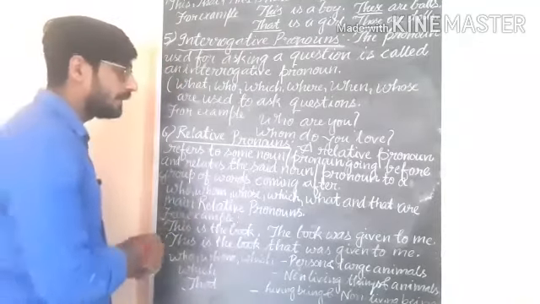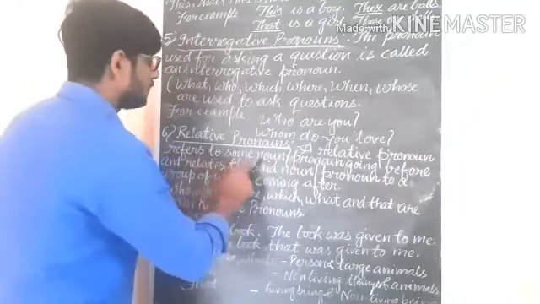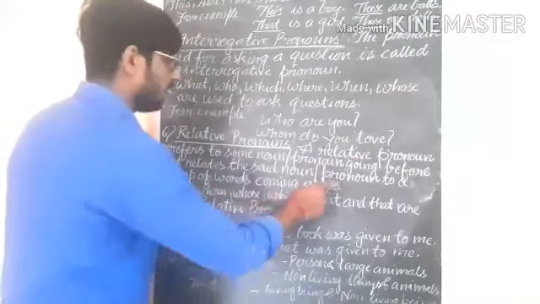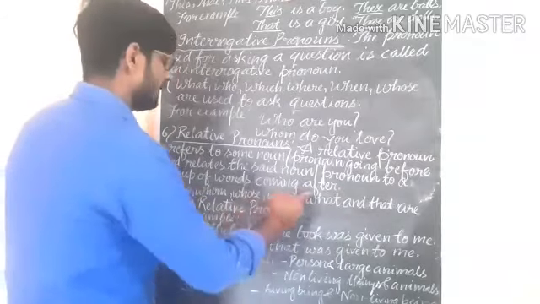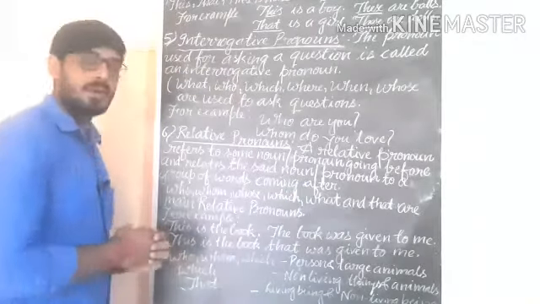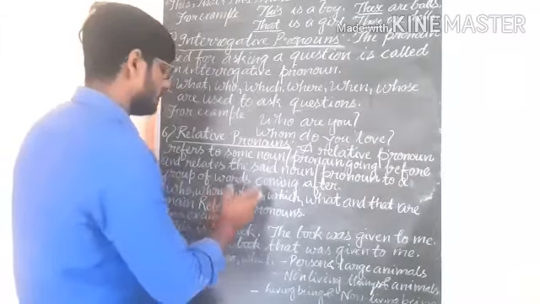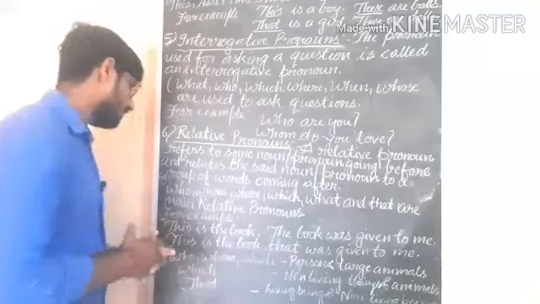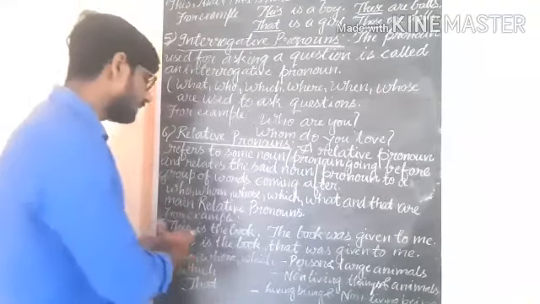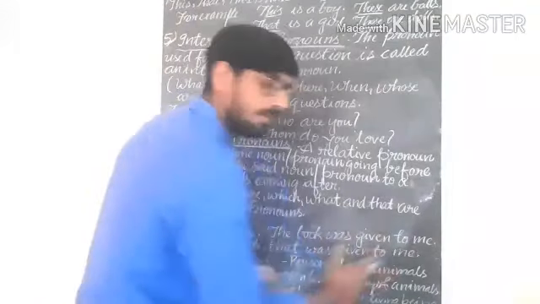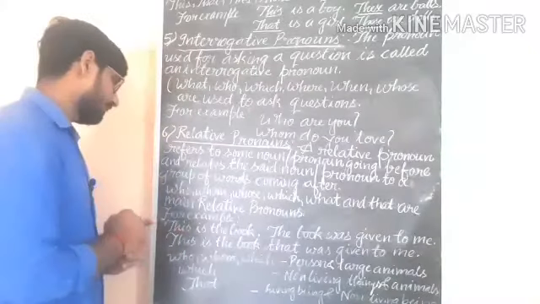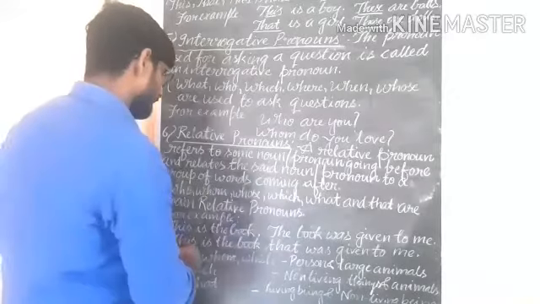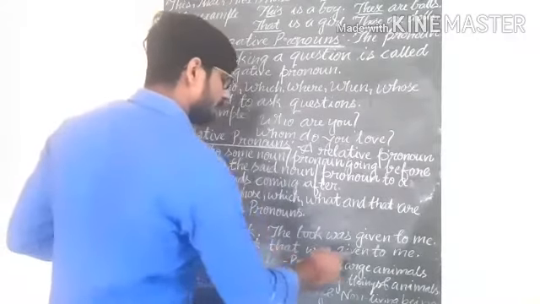So according to the definition, a relative pronoun refers to some noun or pronoun going before and relates the said noun or pronoun to a group of words coming after. The main relative pronouns are who, whom, whose, which, what and that. For example, this is the book, the book was given to me. Here you are getting two sentences. Understand? So look at the example: this is the book that was given to me.